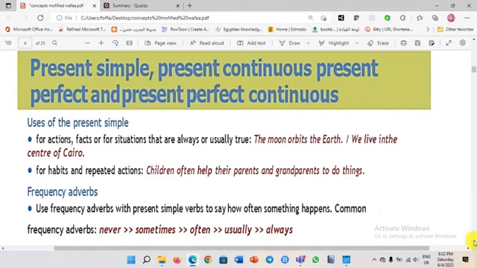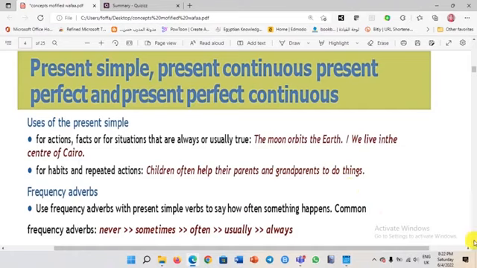For feelings and emotions like love, like, miss, wish, or want. We miss our parents when we are far away from them. Of course, everybody misses their parents. To describe how you see the world, for example, hear, see, look, smell, taste. Do you remember all these sense verbs?